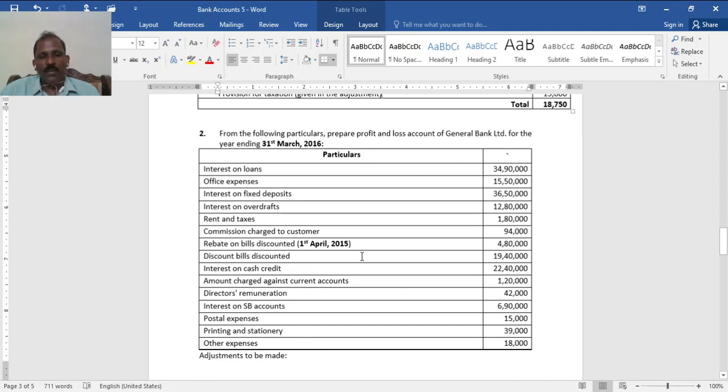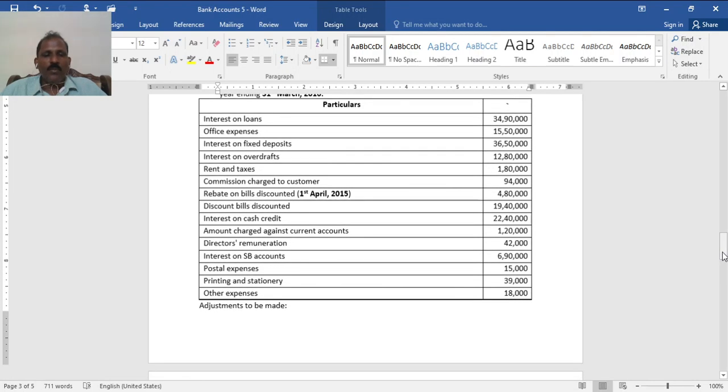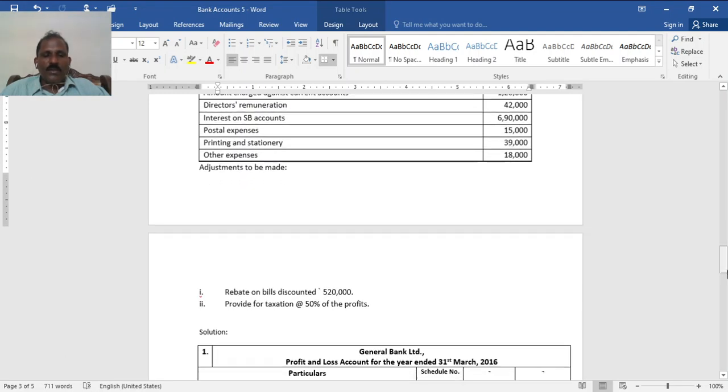Bills discounted 19,40,000. Interest on cash credit 22,40,000. Amount charged against current accounts 1,20,000. Director's remuneration 42,000. Interest on SB account 9,60,000. Sorry, 6,90,000. Postal expense 15,000. Printing and stationery 39,000. Other expenses 18,000. Adjustments: rebate on bills discounted 5,20,000. Provision for taxes 50% of the profit.